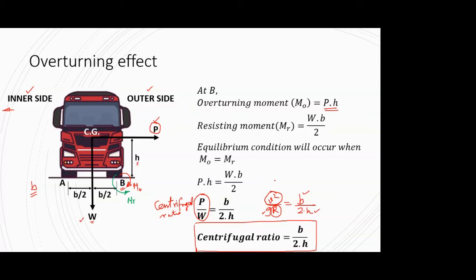That vehicle is bound to overturn, because your centrifugal ratio will increase drastically, other dimensions being the same, and that drastic increase means P by W will not remain equal to B by 2H, and that's why your vehicle will overturn. So to avoid overturning, this is the condition your vehicle should satisfy if you are not providing a super elevation.